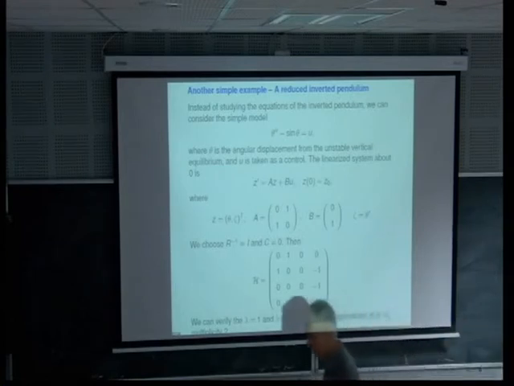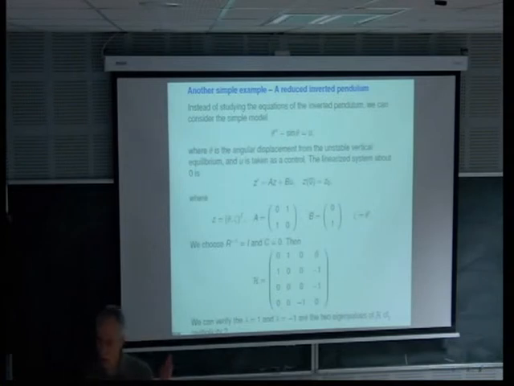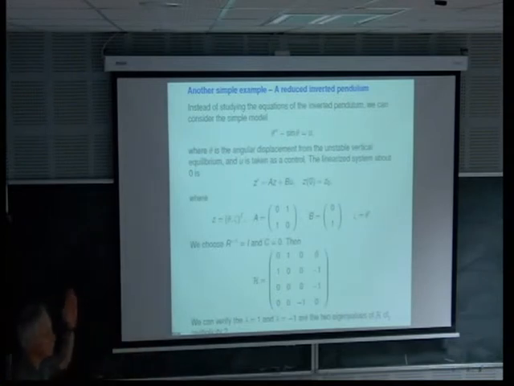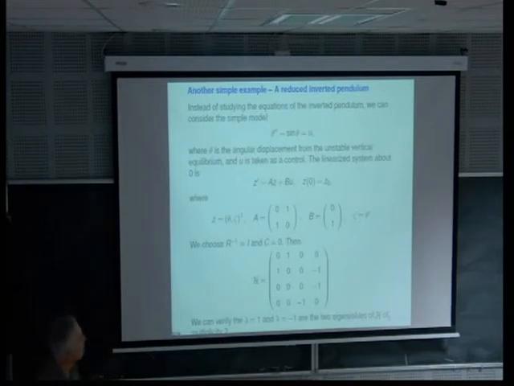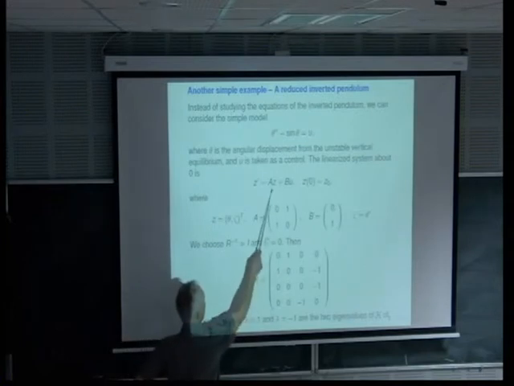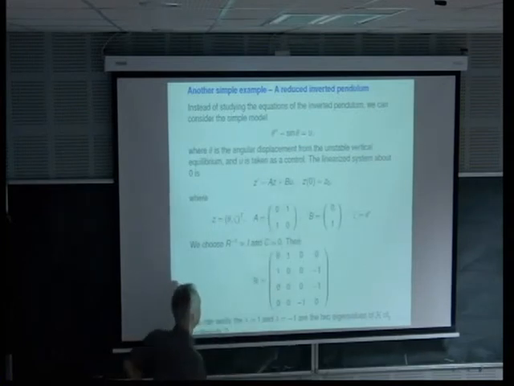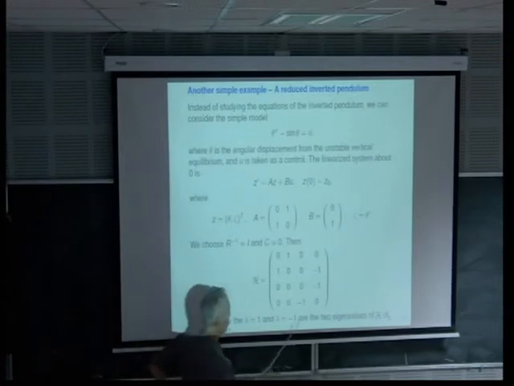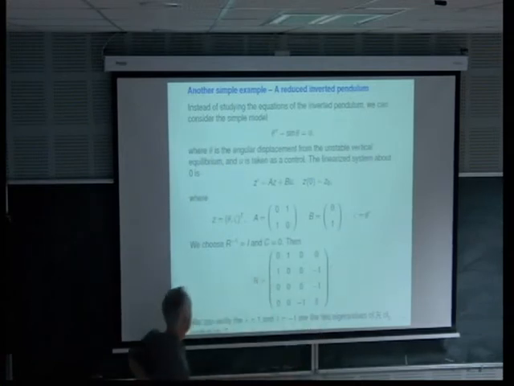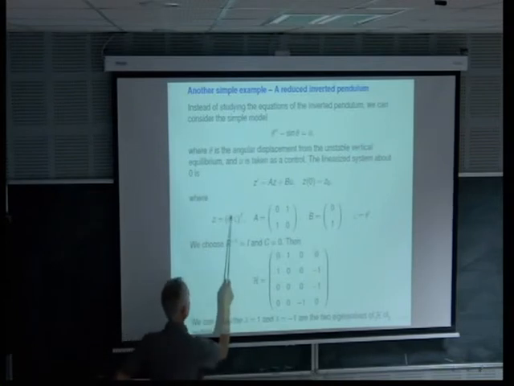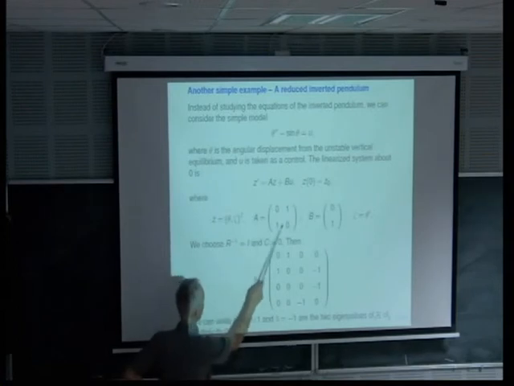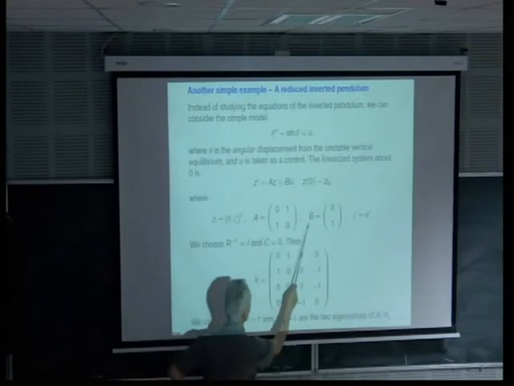Since we linearize around theta equal to 0, we replace sine theta by theta, just the first order approximation. So we know A, and I write it as a first order system. I introduce zeta equal to theta prime. So the corresponding system is (theta, zeta) prime equal to A, given there, times (theta, zeta), and B is given there.